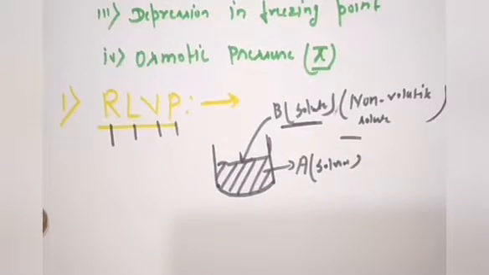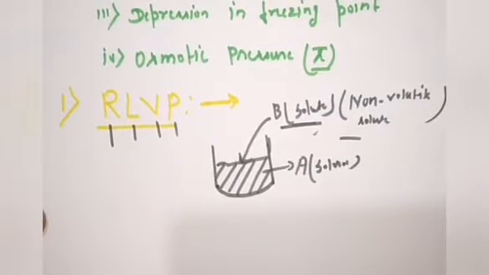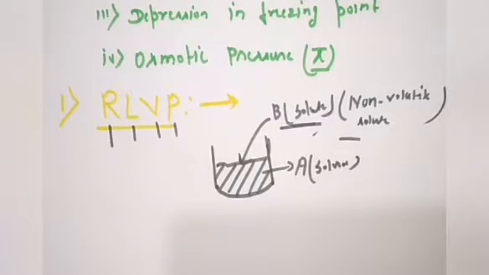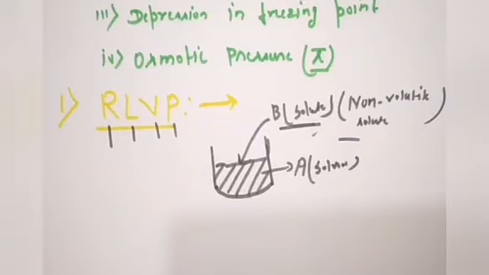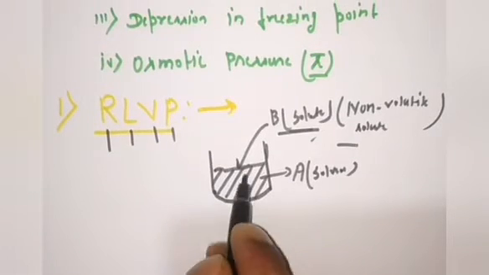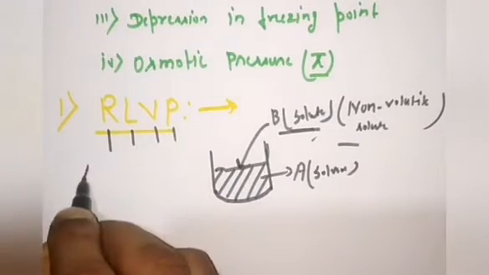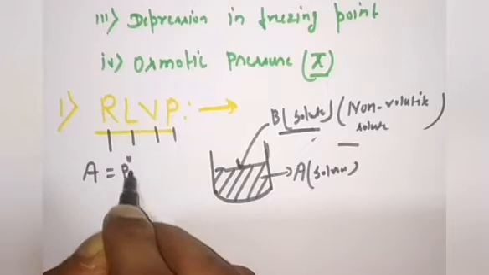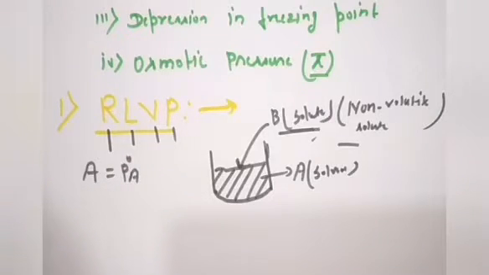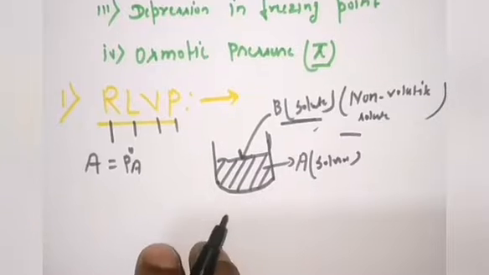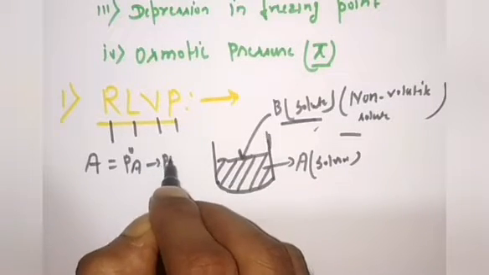So if you are going to add a non-volatile solute in a volatile solvent, so we are preparing a binary solution over here. So what will be the effect of the addition of a non-volatile solute on the vapor pressure of a pure solvent when it becomes a solution? Just try to understand the things. Before addition, I am assuming the vapor pressure of pure solvent is P naught A. Vapor pressure of pure solvent is P naught A.